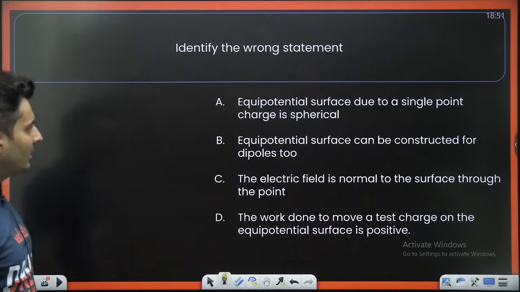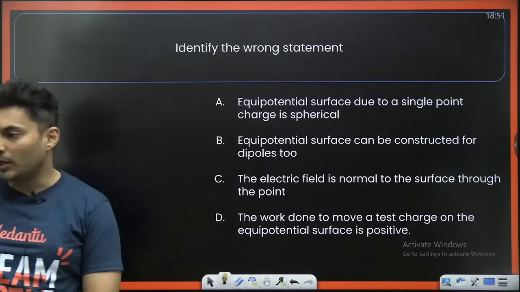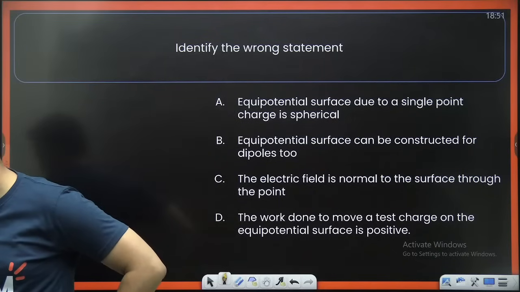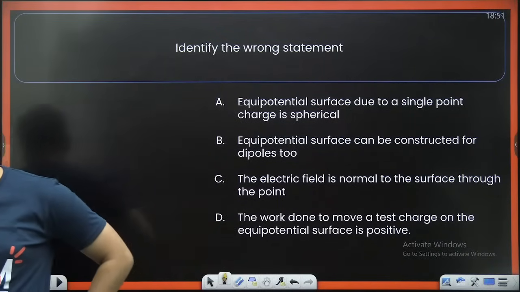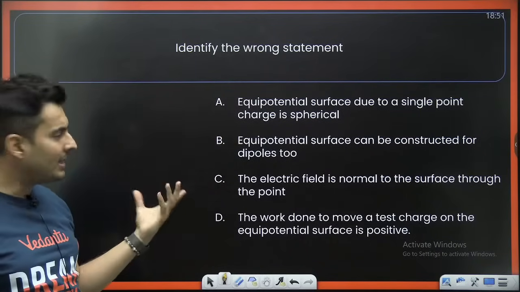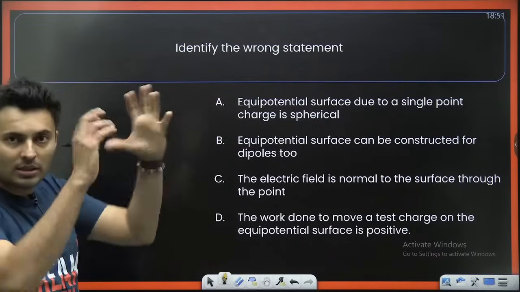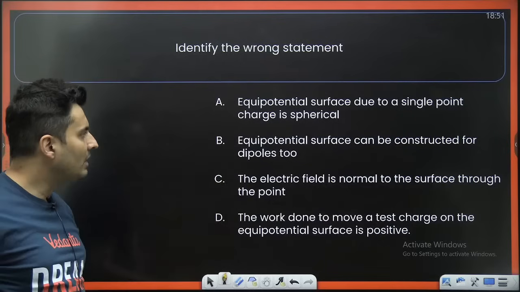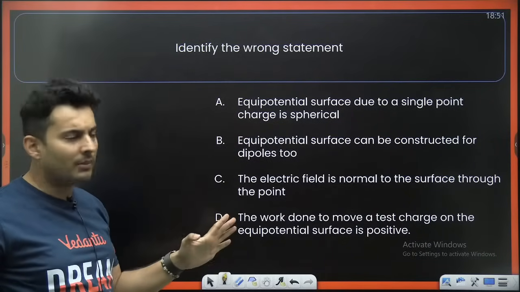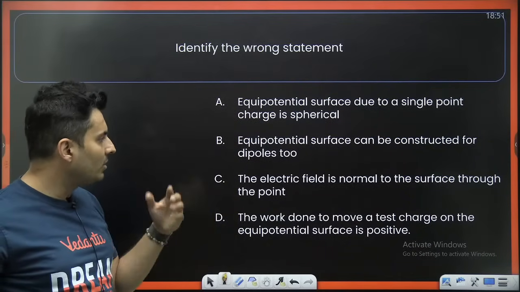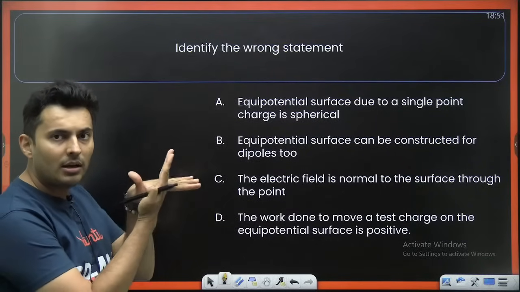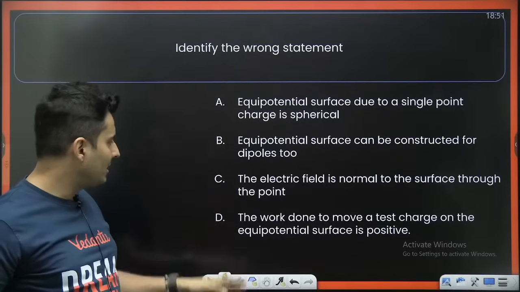Identify the wrong statement. Come on, read all of them. What do you think? Which of the following is wrong? Equipotential surface due to a single point charge is spherical. Yes, correct. They are concentric spheres, we just saw. Equipotential surface can be constructed for dipoles. Yes, any charge system you can make it. The electric field is normal to the surface through the point. Yes, equipotential surface and electric field are perpendicular, normal, orthogonal, same meaning.